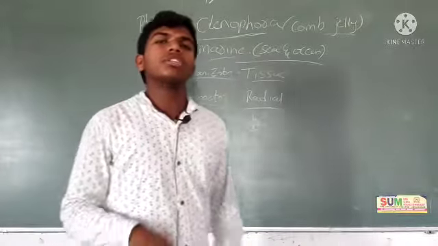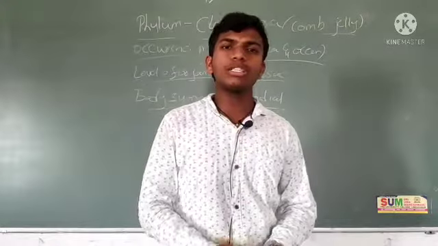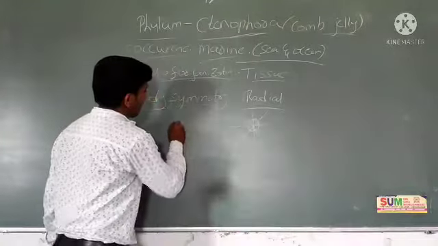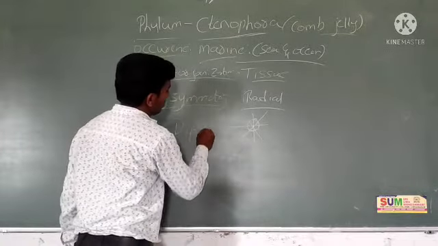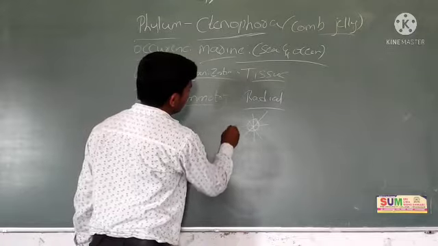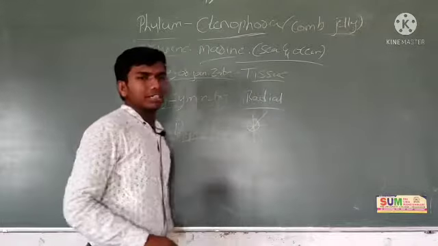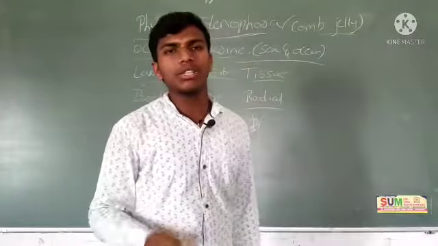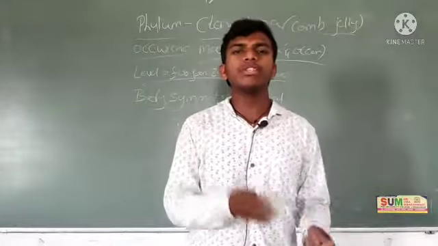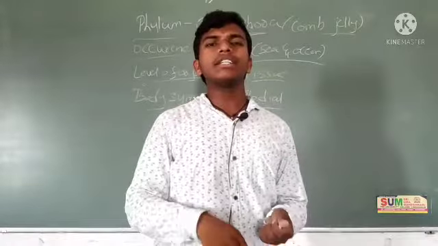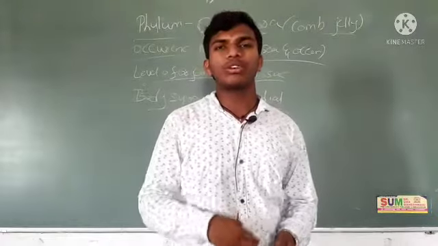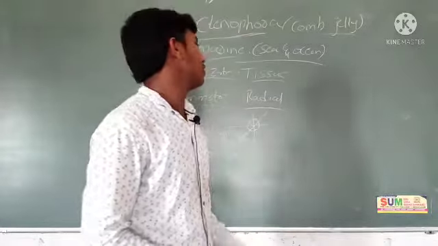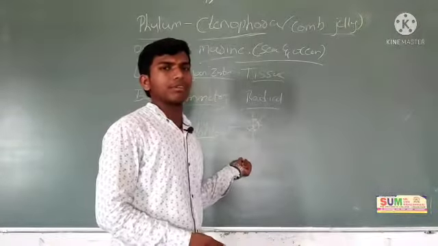And what about the animals? Are they diploblastic or triploblastic? These are diploblastic animals. Diploblastic animals have two germ layers, ectoderm and endoderm. In between the ectoderm and endoderm, one undifferentiated layer forms. That is called mesoglea. These are diploblastic animals.